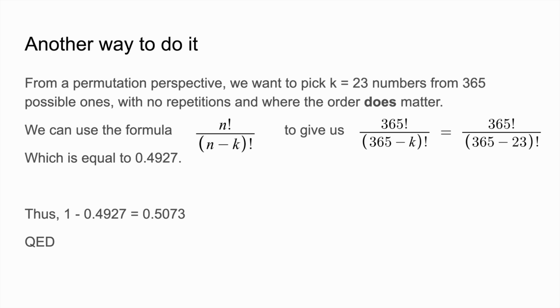Now we are going to look at it from a permutation point of view, which is pretty much the same, but I thought it would be interesting to do it a bit with a formula. So we have a formula that I shall explain in a moment, and we want to pick a certain number from 365 with no repetitions, and where order does matter, right? Because what we want is that we do not have any people sharing a birthday, right? So how does this work?